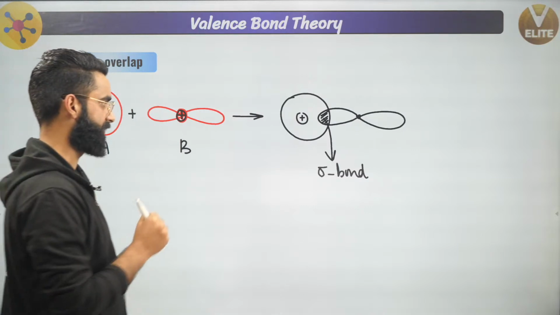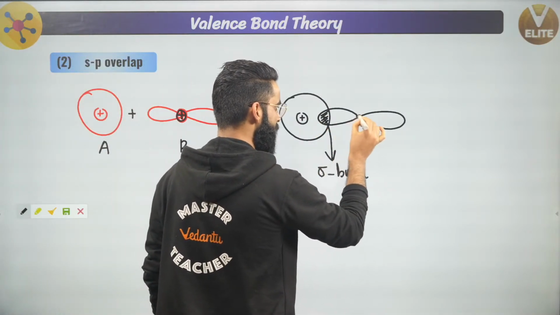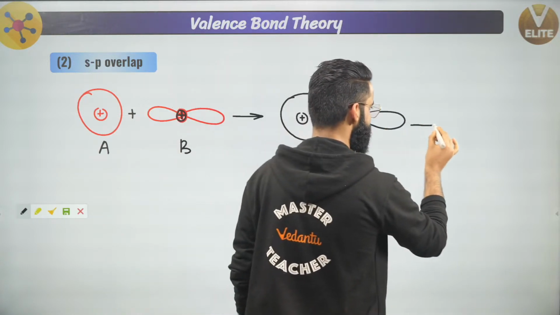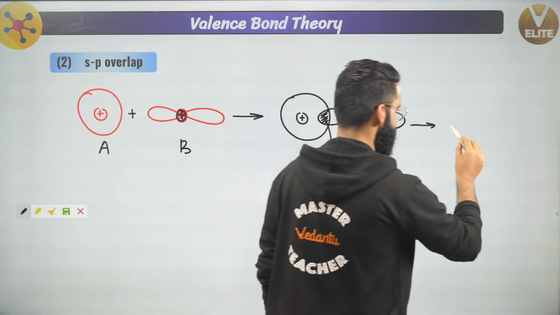Now people, one more important thing, understand. This electron density is going to arrange itself in such a way that it is under the influence of both these nuclei. So what is going to be the final structure right here? Simple guys, the final structure is going to be like this.